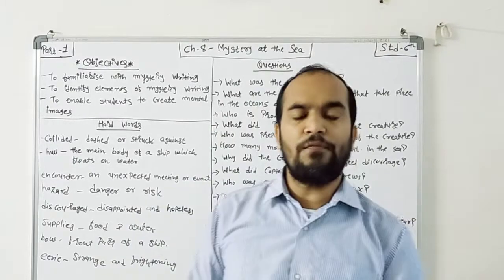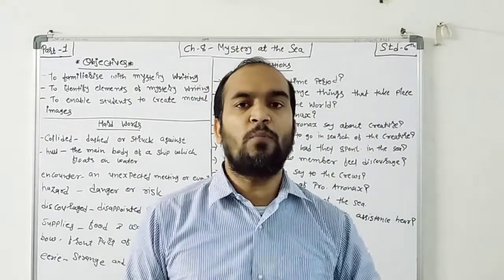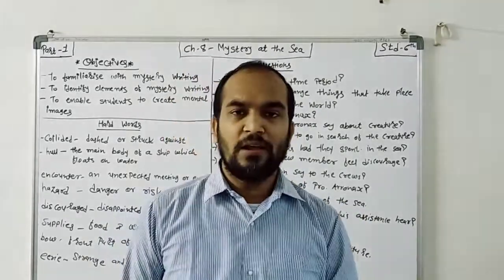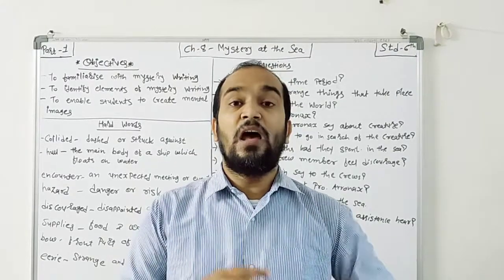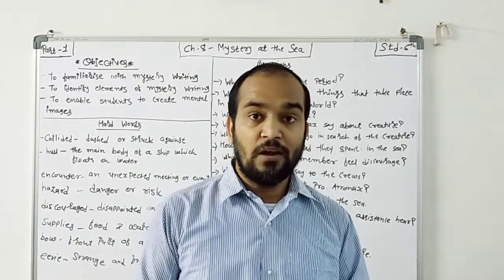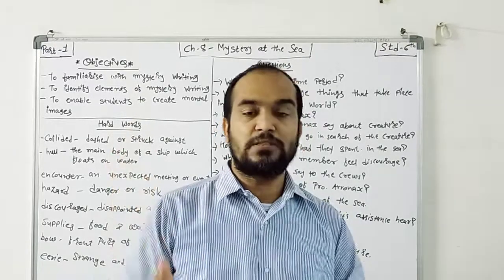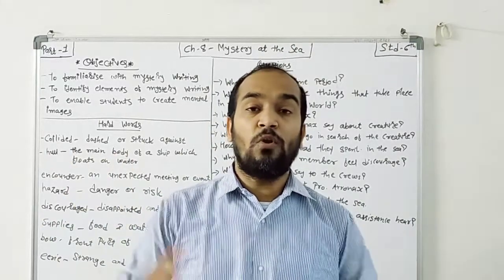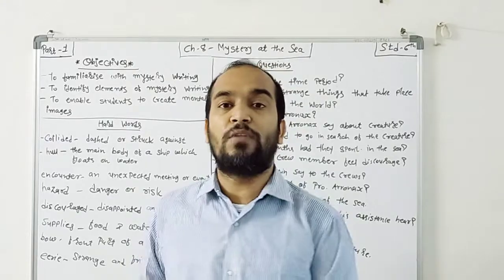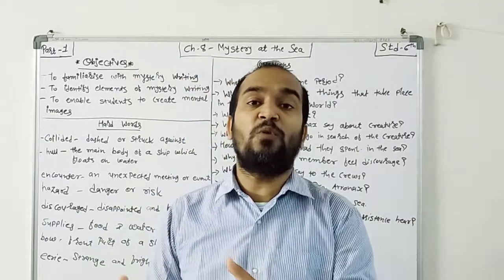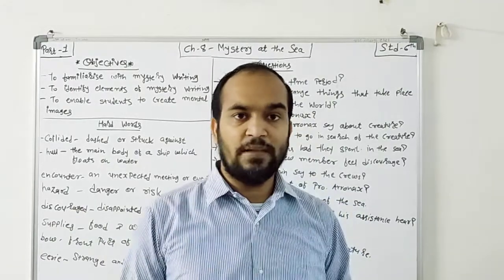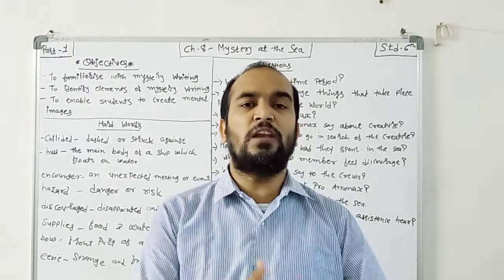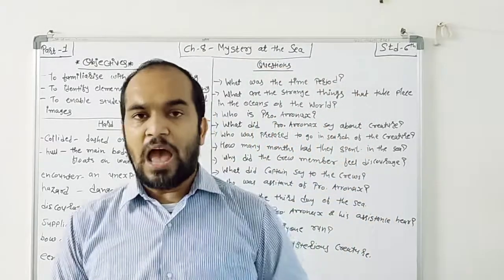We all know Jonathan Swift wrote a book called Gulliver's Travels. The book is divided into 4 parts, and in all 4 parts he presents an imaginative world. Part 1 has tiny people, part 2 has very tall people, part 3 has a floating island moving around, and part 4 has beings with half human body and half horse body. These are imaginative writing. In this chapter too, the writer presents scientific fiction. Fiction means imagination related to science. Now I will start the chapter.